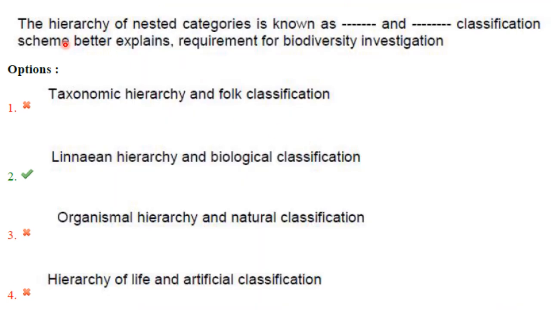Then next one. The hierarchy of nested categories is known as dash, and the dash classification scheme better explains requirement for biodiversity investigation. So it is Linnaean hierarchy and biological classification. Answer is option.